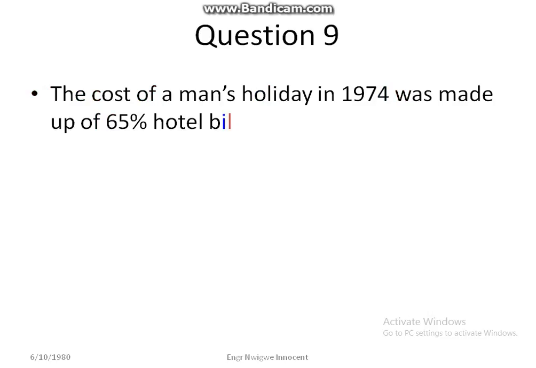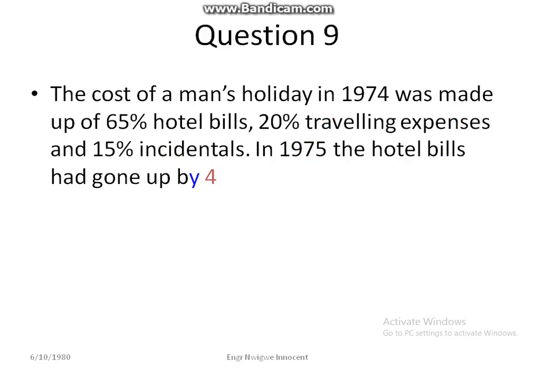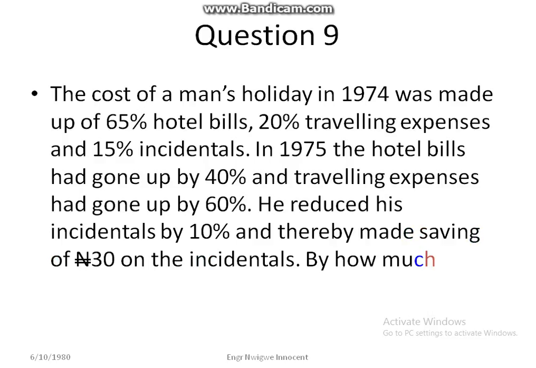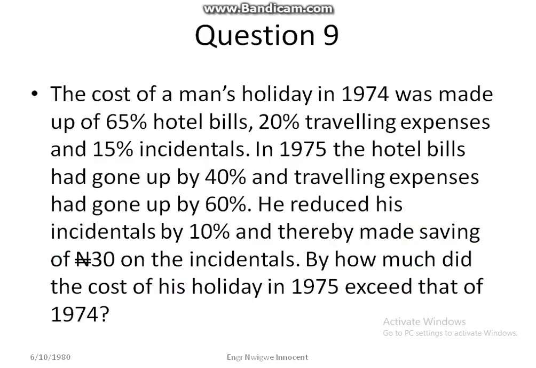Question 9. The cost of a man's holiday in 1974 was made up of 65% hotel bills, 20% traveling expenses, and 15% incidentals. In 1975, the hotel bills had gone up by 40% and traveling expenses had gone up by 60%. He reduced his incidentals by 10% and thereby made savings of 30 naira on the incidentals. By how much did the cost of his holiday in 1975 exceed that of 1974?